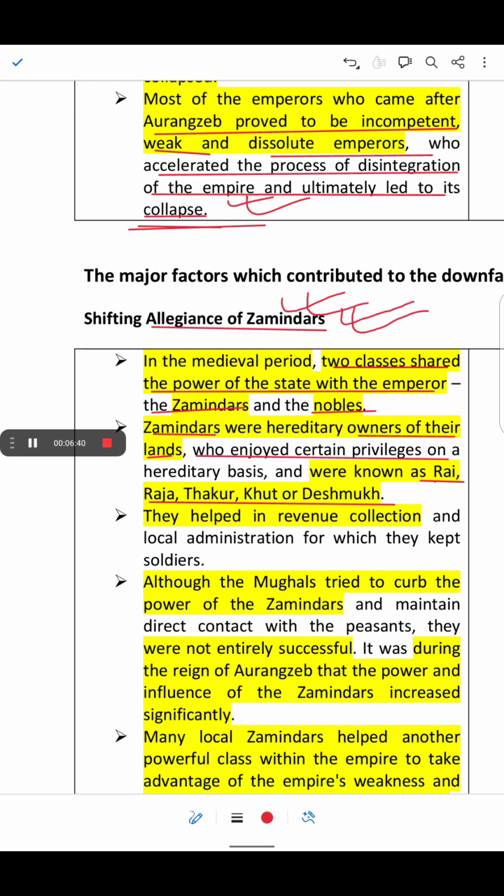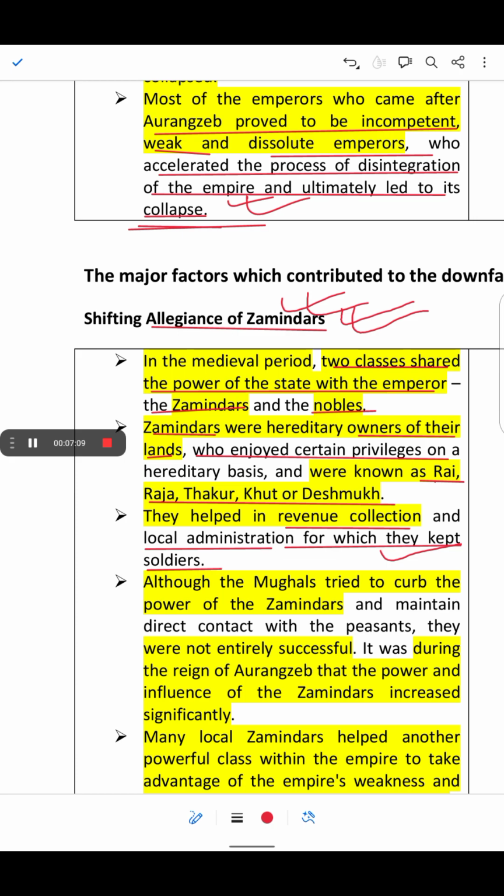They had a role in revenue collection and local administration, for which they kept soldiers and horses. These soldiers also helped them to collect the revenue.